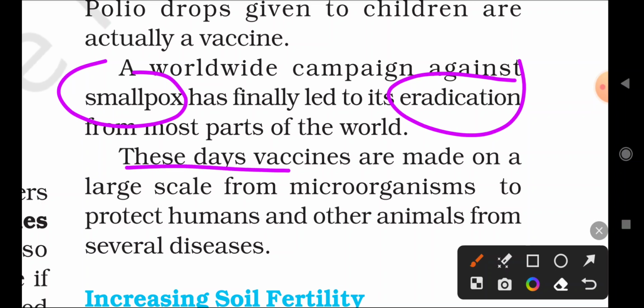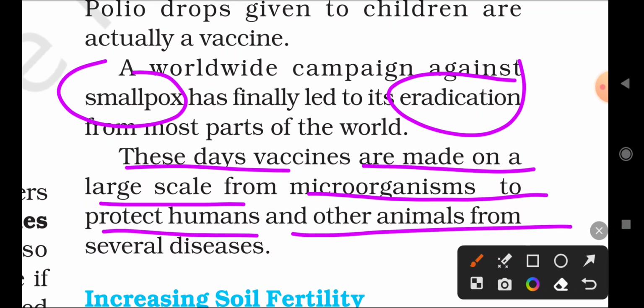These days vaccines are made on a large scale from microorganisms to protect humans and other animals from several diseases. Vaccination does not work only for humans; vaccinations are also given to animals.